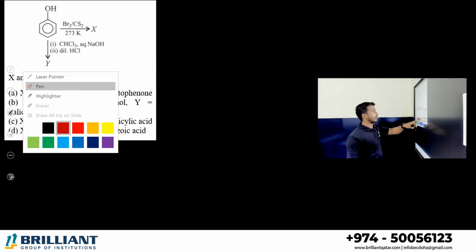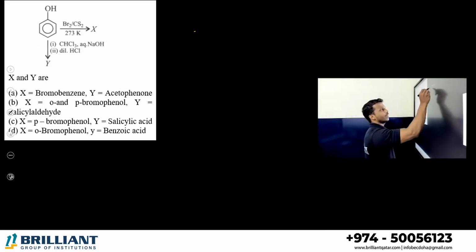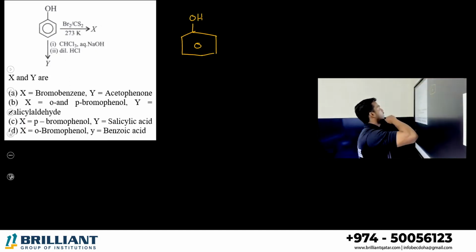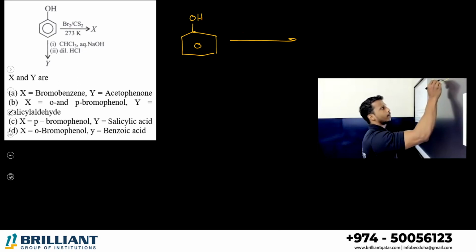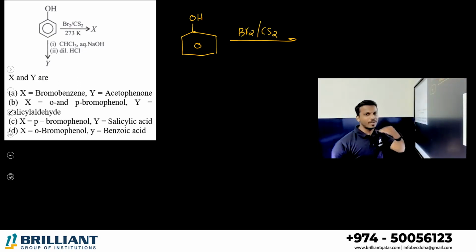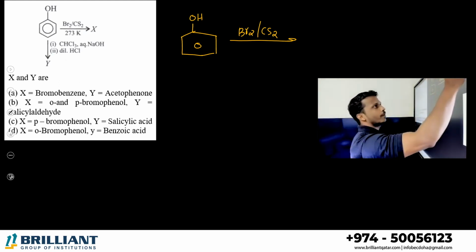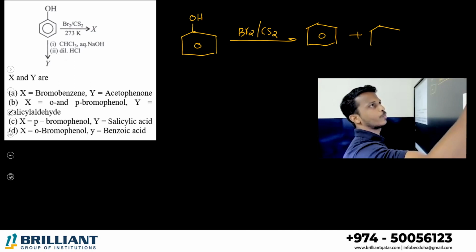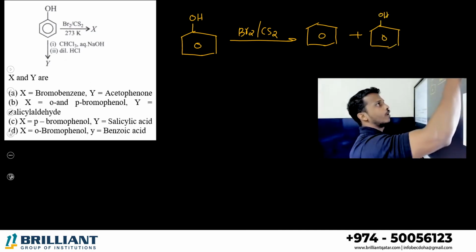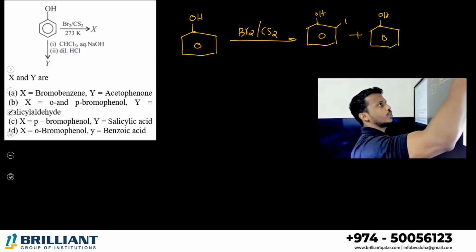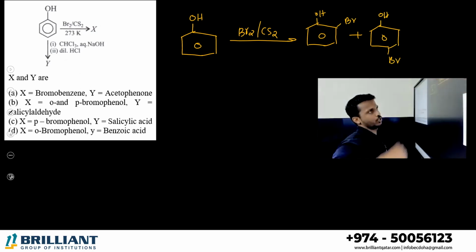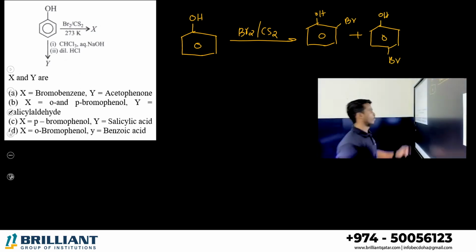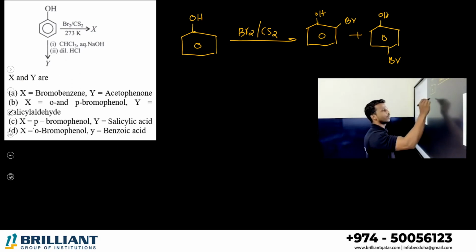What is this here? They gave a starting material as phenol. First, they are treating with bromine in presence of CS2. We discussed now, mild bromination. If you do that, what happens? You will get two products, right? One bromine goes to the ortho position, one bromine goes to the para position: ortho-bromophenol, para-bromophenol.